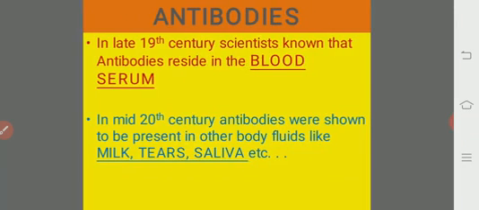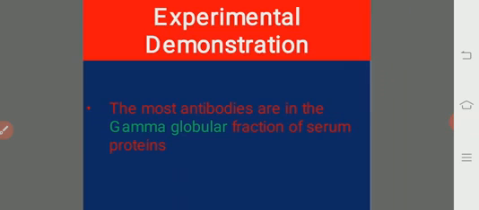In the late 19th century, the scientists knew that antibodies reside in the blood serum. And afterwards, in the mid 20th century, antibodies were shown to be present in other body fluids like milk, tears, saliva, and so on. There was an experimental demonstration that most antibodies are in the gamma globulin fraction of the serum proteins.